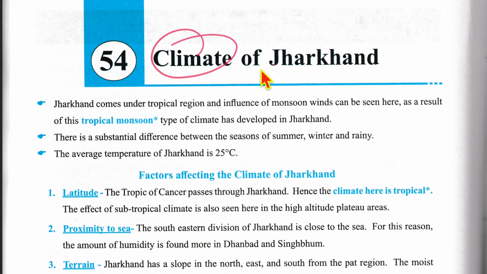We'll be starting with the climate of Jharkhand. Jharkhand comes under the tropical region and the influence of monsoon winds can be seen here. As a result of this, a tropical monsoon type of climate has developed in Jharkhand. There is a substantial difference between the seasons of summer, winter and rainy. The average temperature of Jharkhand is 25 degrees Celsius.